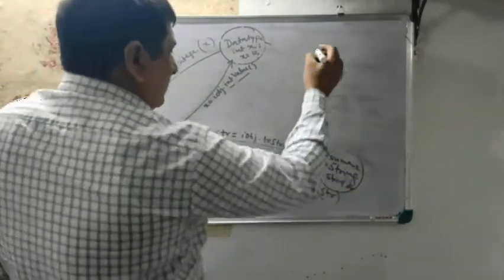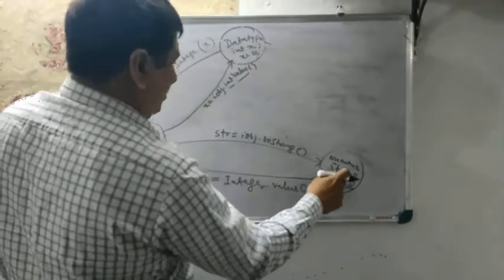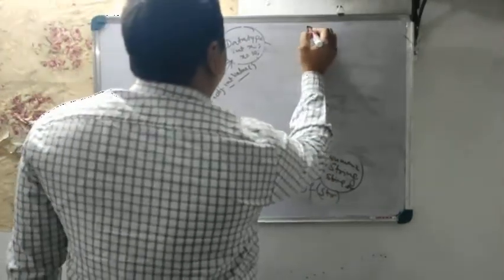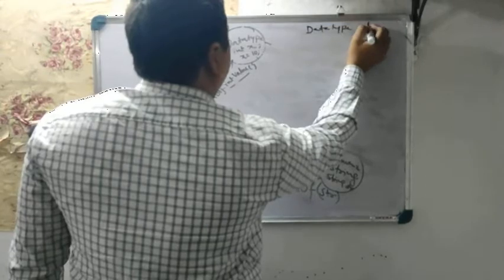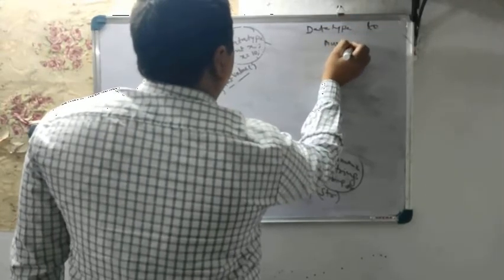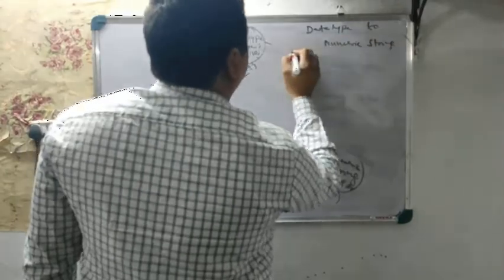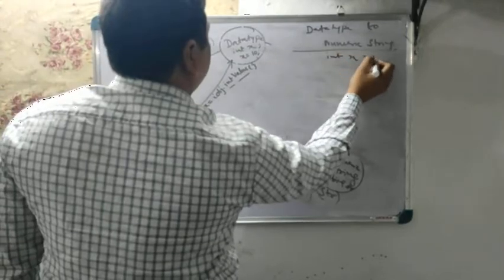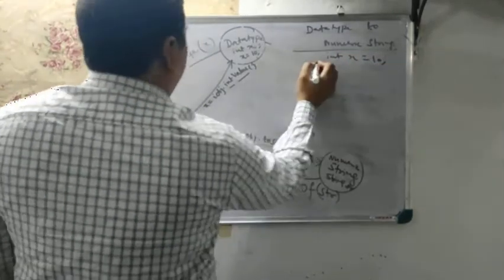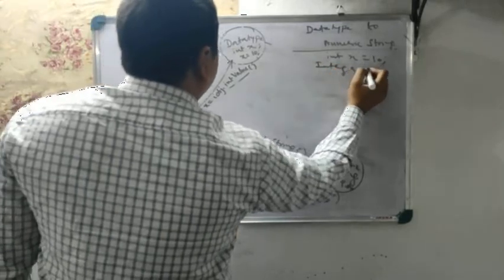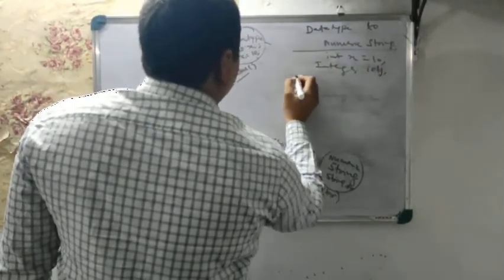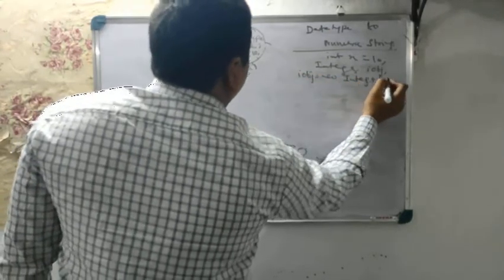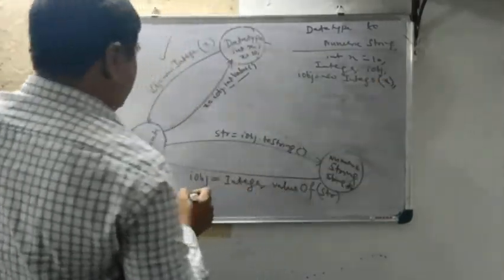Now what I said, we have discussed numeric to data type. Let's discuss data type to numeric string. What I will do: data type, so int x equals 10. I will create an integer reference, Integer iobj, so iobj equals new Integer(x). So iobj is being created.